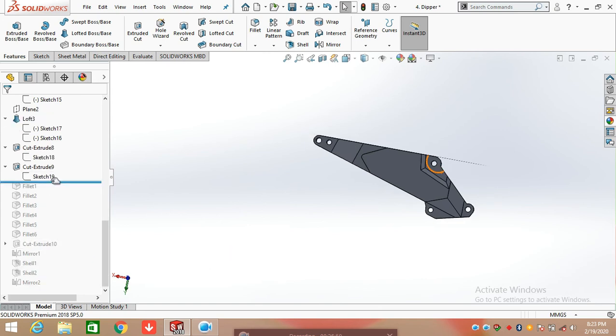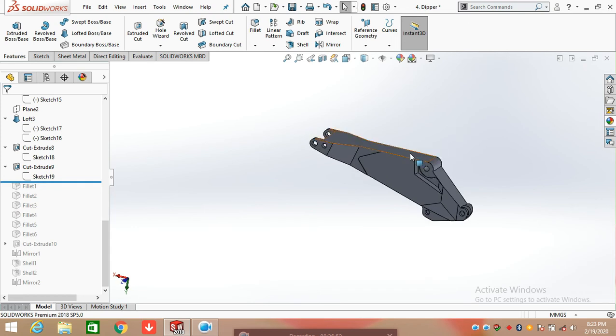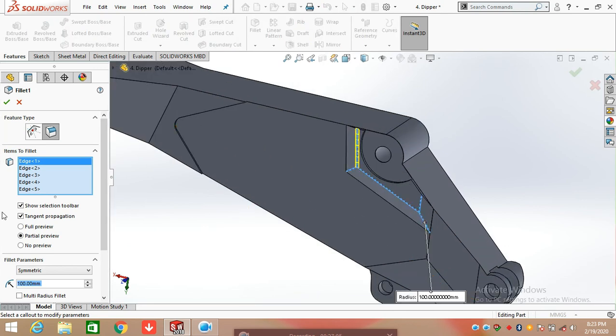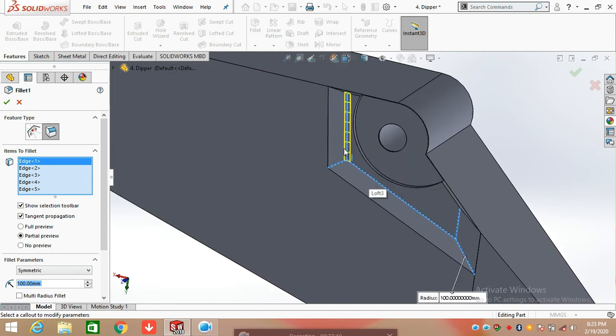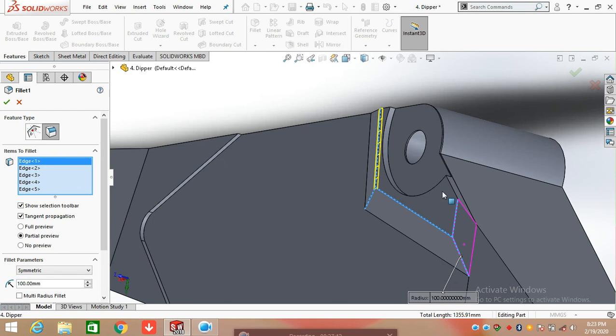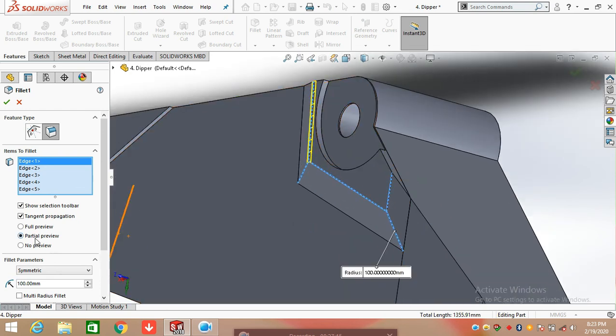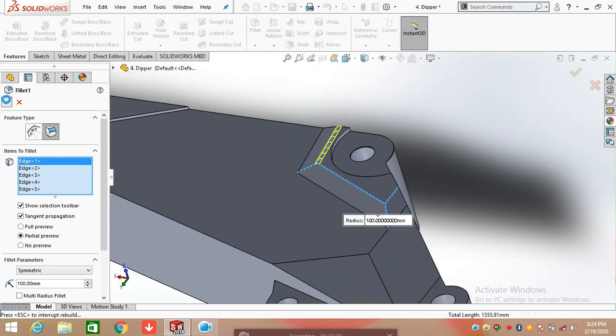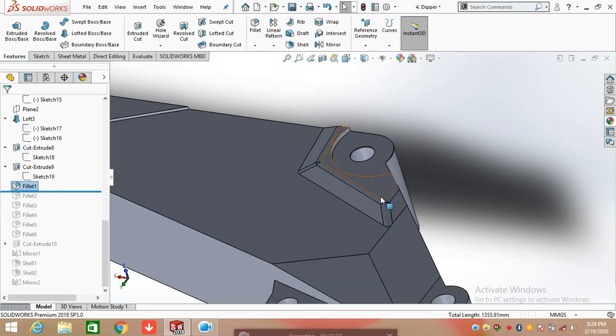After that, we need to apply some fillets on this body. So click on fillet command and here I'm going to apply fillets on the edges having radius value of 100 mm. So select edges one by one, first one, second one. You can see here the edges on which I applied the fillet. Click OK. Having value of 100 mm.